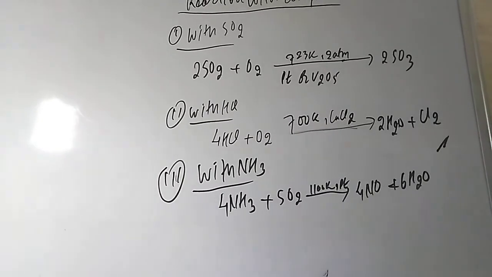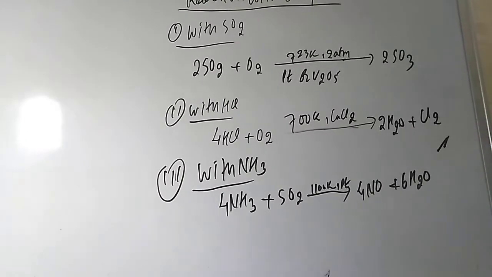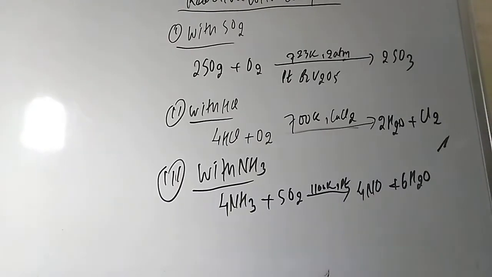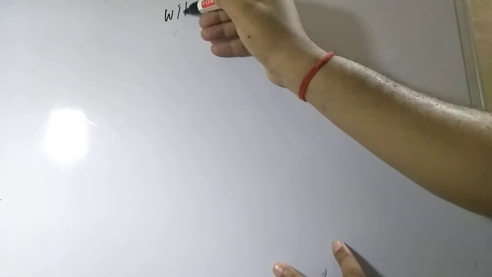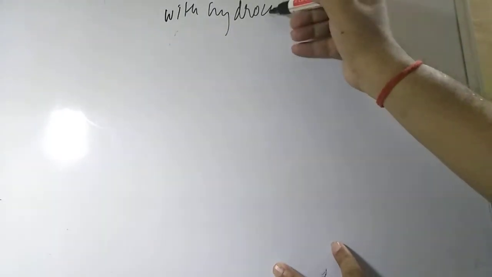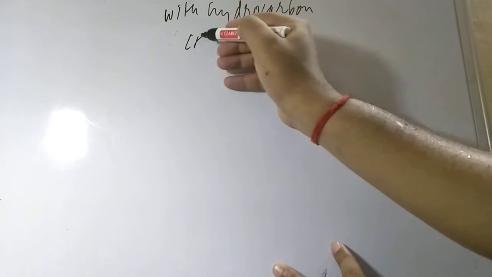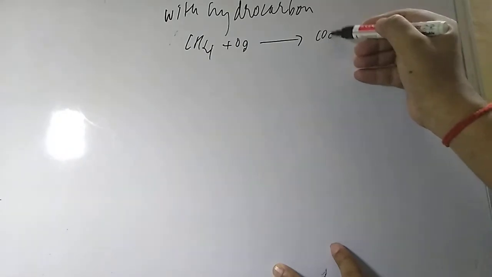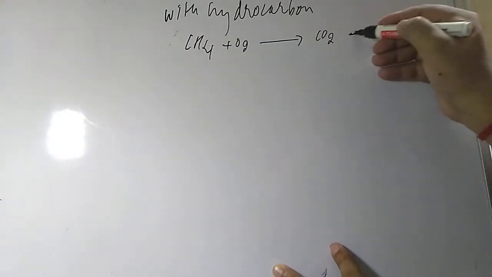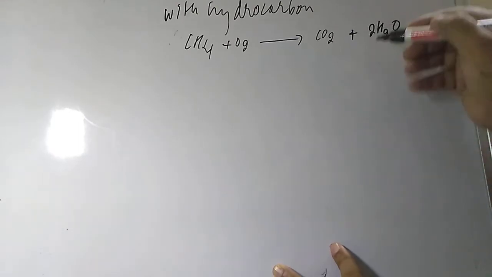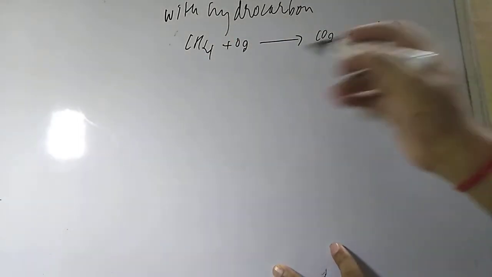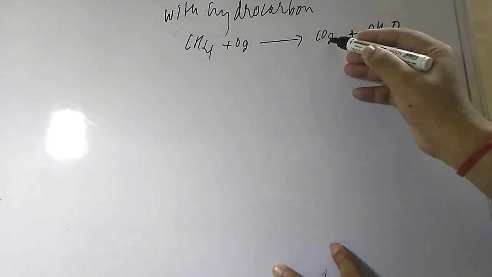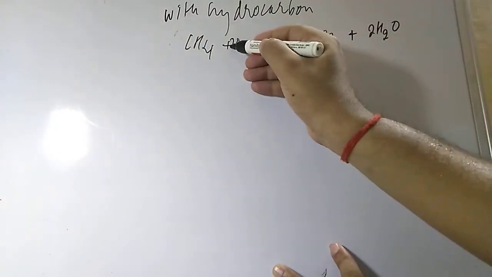Now student, what we have to do, we have to check some other compounds, like how it will react with hydrocarbons. So let us see the reaction with the other compounds. Suppose I am taking directly a hydrocarbon, CH4, and you directly treat it with oxygen. As many carbons are there, that many carbon dioxide, and as many hydrogens are there, it will similarly give water. So you see, 4 hydrogen, 1 carbon. Oxygen you see, student, here is 2 to 4, so here we will multiply by 2.